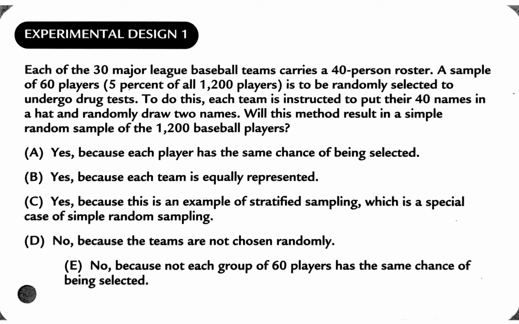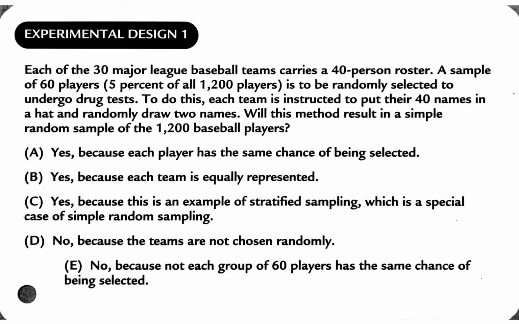Here we have an example of a sampling design question where you've got 30 Major League Baseball teams with 40 people on each roster. The goal here was to create a sample of 60 players total. This would be randomly selected to undergo drug tests. In order to do this, they put 40 names in a hat and they drew out 2 names per team. The question was, will this result in a simple random sample of the 1,200 baseball players?